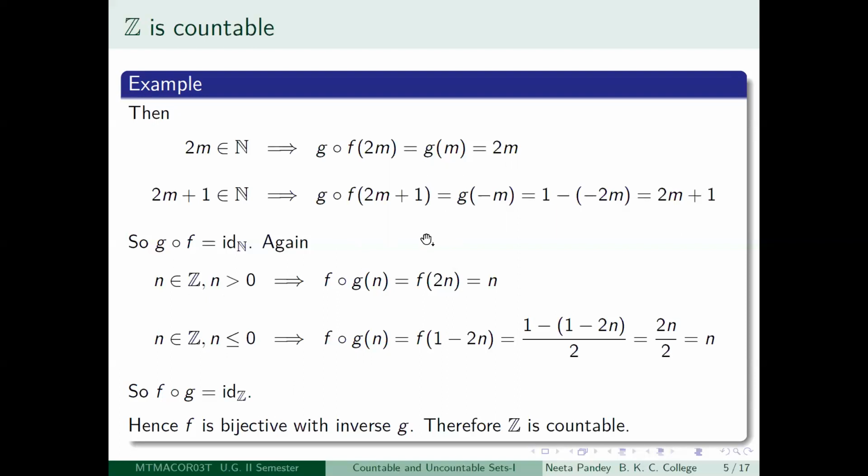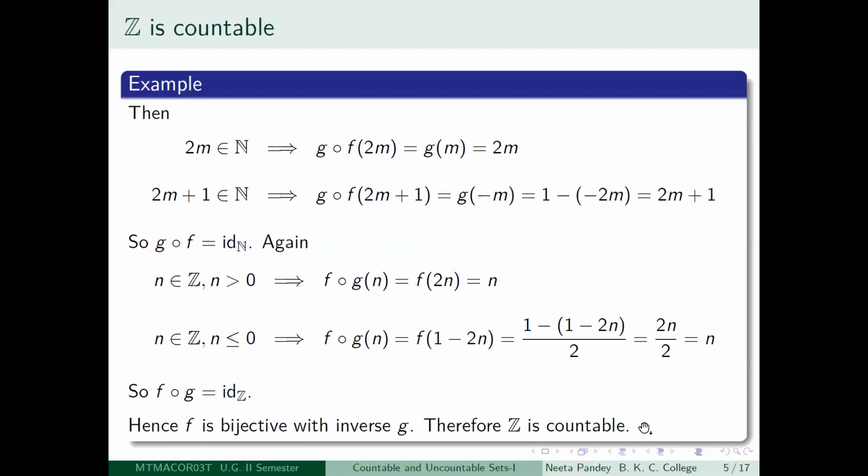You had this map from N to Z, which was f, and from Z to N you had the map G, and you have shown that G composed f as well as f composed G are identity mappings on the corresponding sets. So therefore, by your set theory, which you know, G is the inverse of f, and therefore f is a bijective mapping. So by the definition of countably infinite set, you get that Z is a countably infinite set, so it is countable.